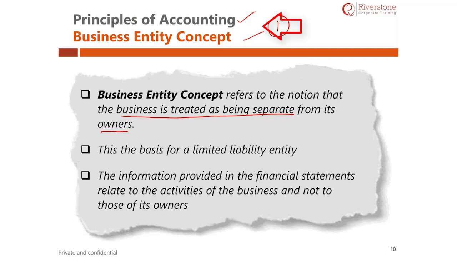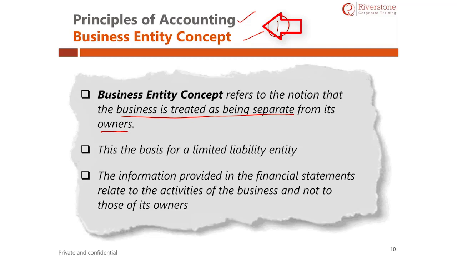Let us say that tomorrow there is a huge liability in the Apple shares and the creditors say, we need this much money from Apple. They cannot ask you to pay this money because your liability is limited. You pay the share price and that is all. The Apple company has to pay for anything else. With regard to your liability, you don't have to pay anything over and above the share price of the company. In such a case, whatever happens to the company has an effect only on the company and not the owner.